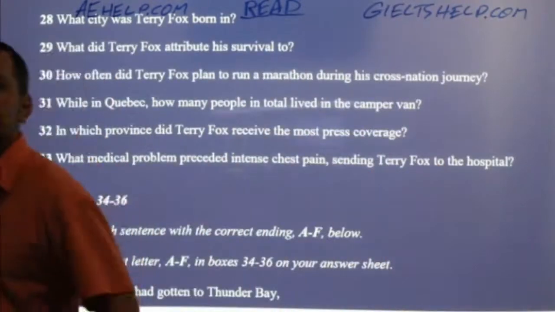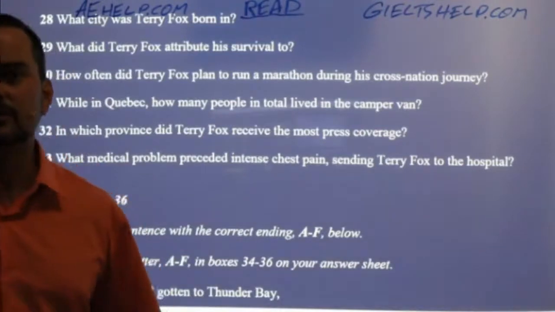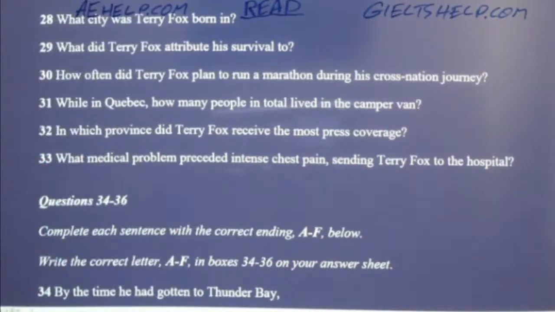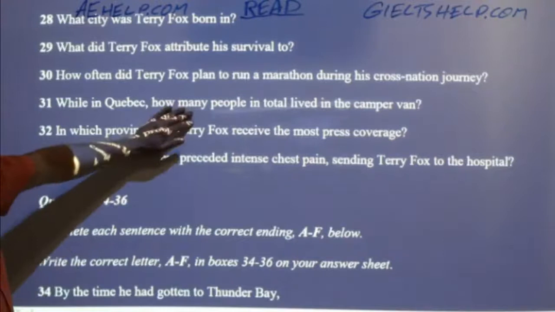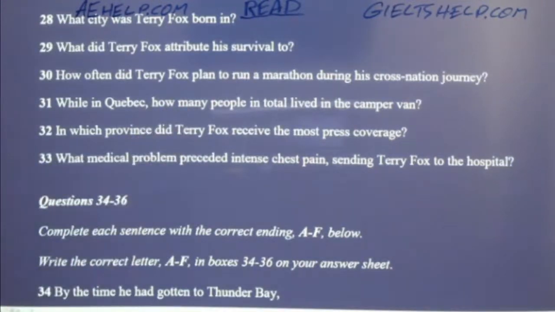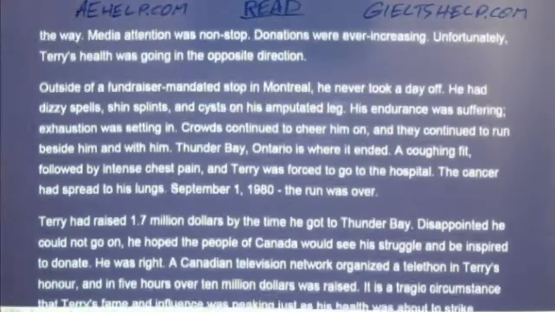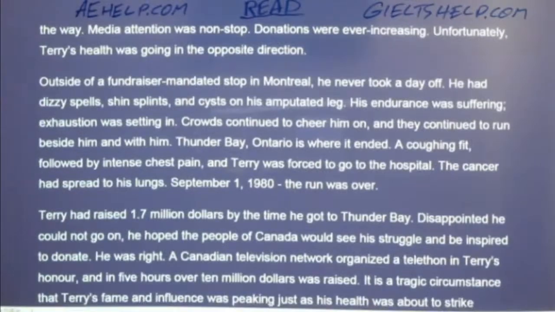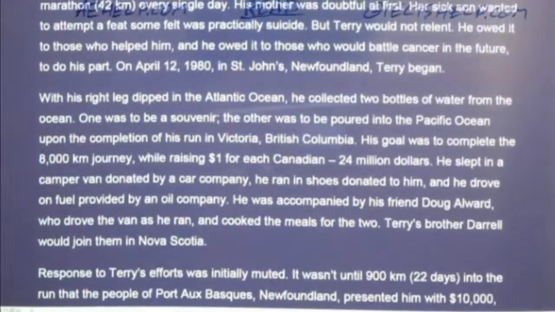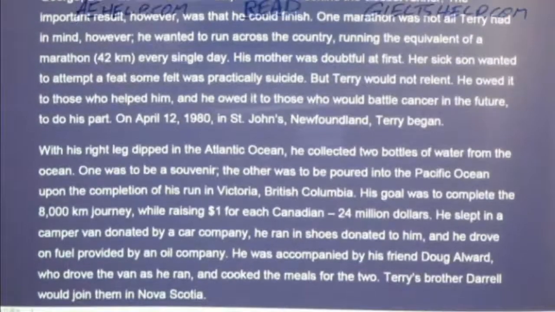So the correct answer is 2, him and his friend, right? And then a third person joined them later, right? So while in Quebec, how many people lived in total in the camper van? 2. But I might want to check that. So I remember the van was donated and so on. So if I have a little bit of time here, this is one that I would check just to make sure that I'm absolutely right. And I remember that it was somewhere in the middle.